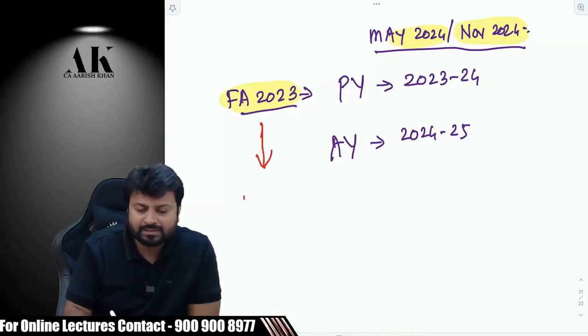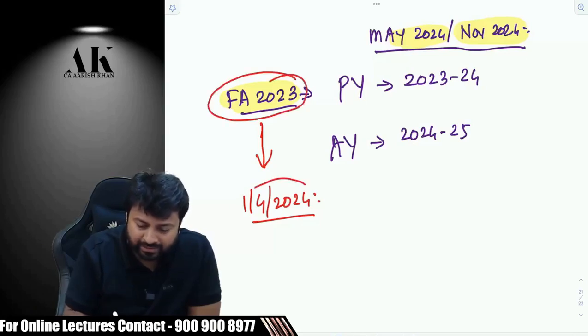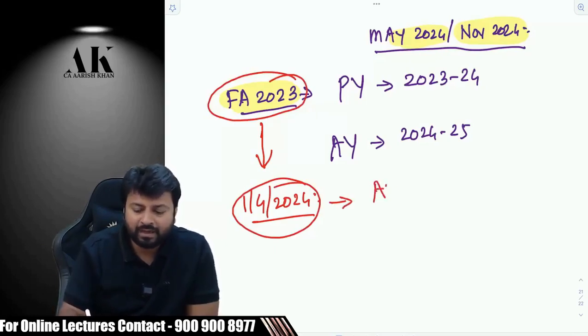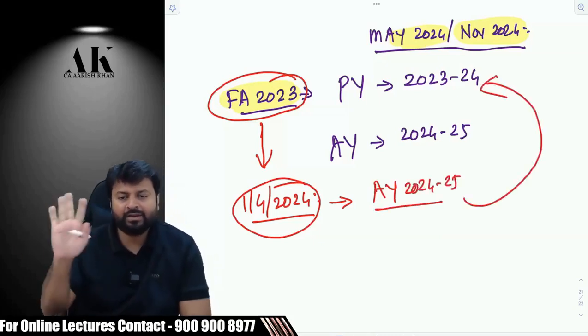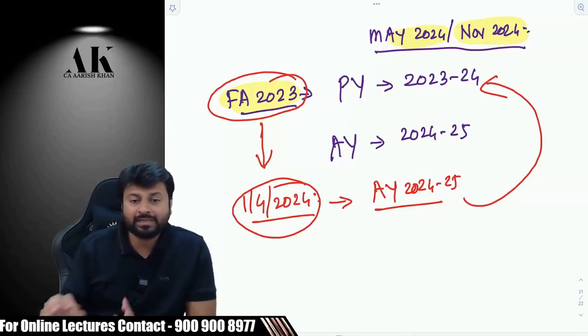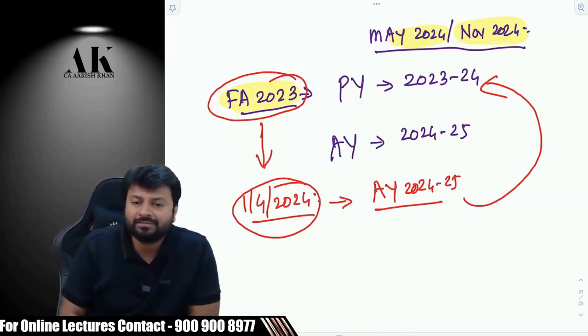Suppose some amendment came in this year which says that it is applicable from 1/4/2024. So there is a lot of confusion in practical life. That amendment came in 23, then why is it written 24? What do I mean by this? I mean a very simple thing, that this amendment is applicable from AY 2024-25, and that is nothing but PY 23-24 only. Are you clear? So most of the amendments are in respect of AY only, but there are some amendments which have nothing to do with AY and PY.